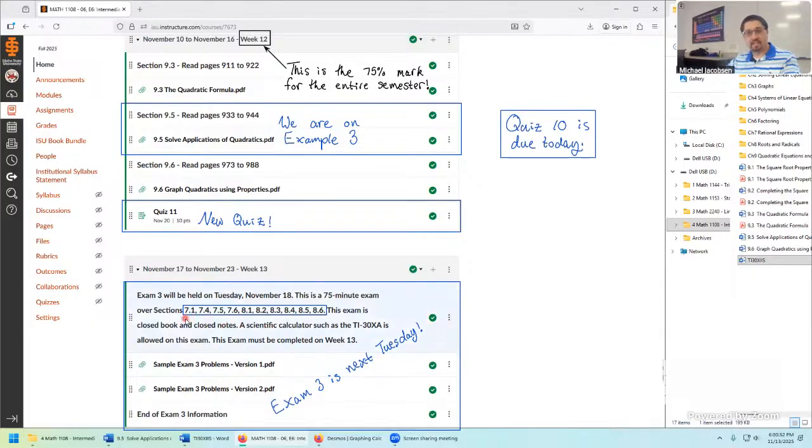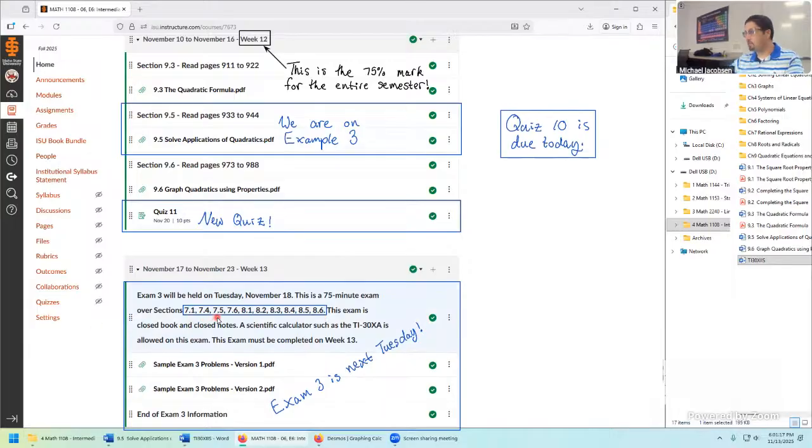Well, for what's going on in exam three, I decided not to stretch it into a really, really long exam. So I ended it here on section 8.6. This is solving square root equations, and that's what quiz number 10 is based on. So the sooner you can get that completed and sent in to me, I'll try to get that graded and sent back as soon as possible, and you'll have a good idea of how you're doing in section 8.6.